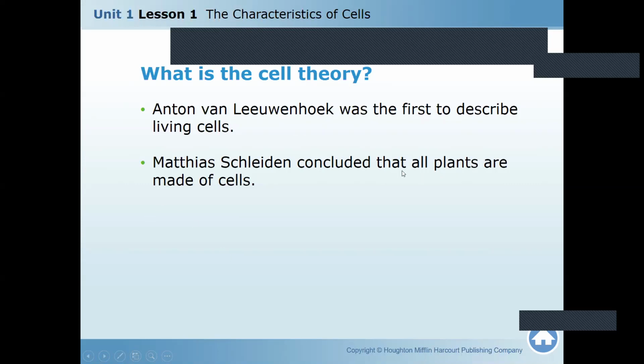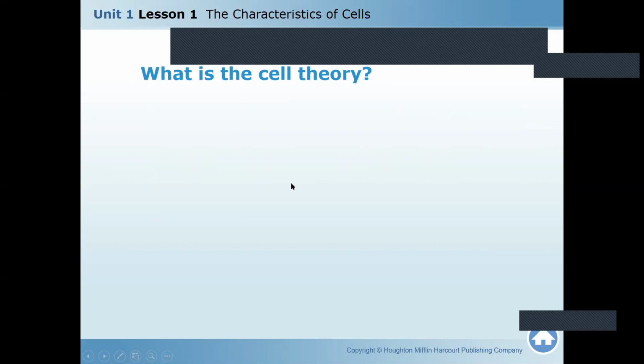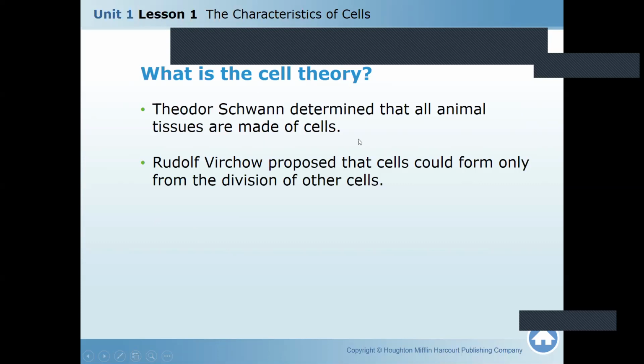Theodor Schwann determined that all animal tissues are made of cells. Rudolf Virchow proposed that a cell could form only by division of another cell.